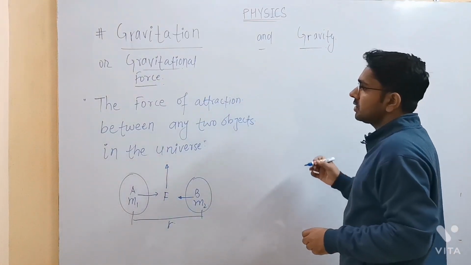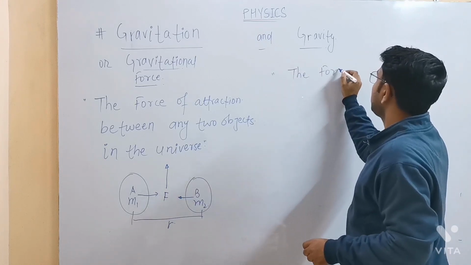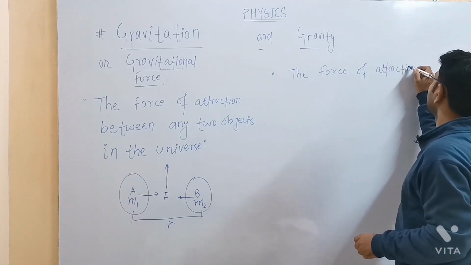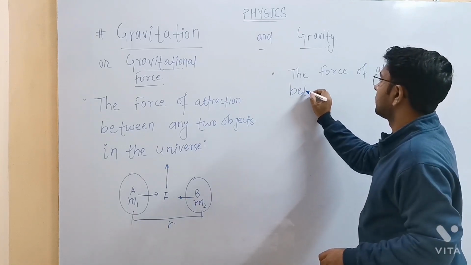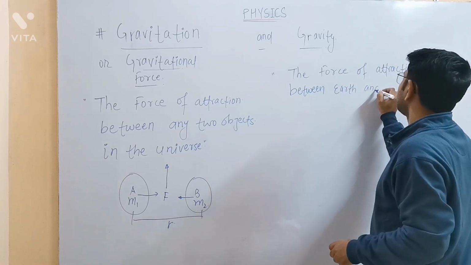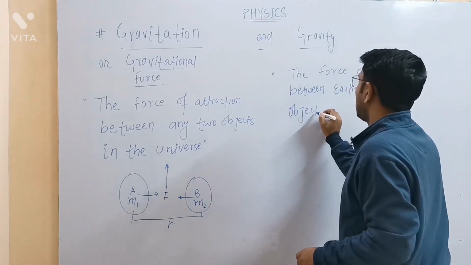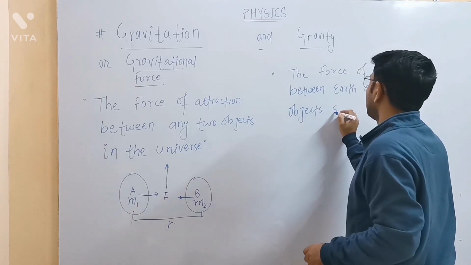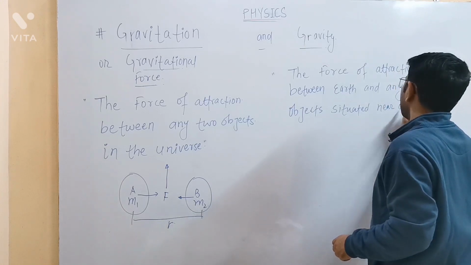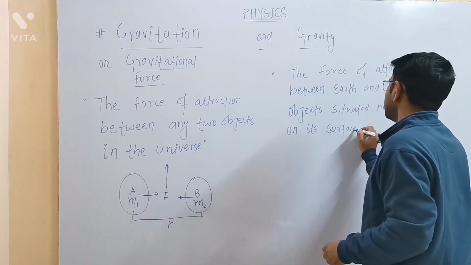Let's take a look at the definition of gravity. The force of attraction between Earth and any objects situated near or on its surface is termed as gravity.